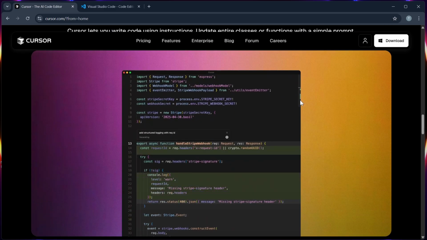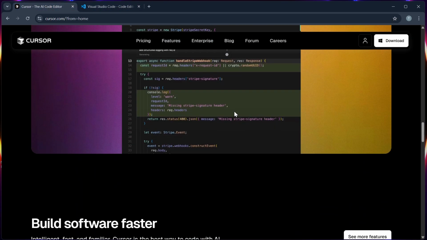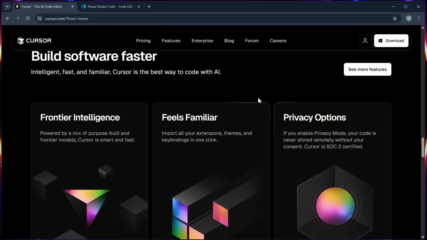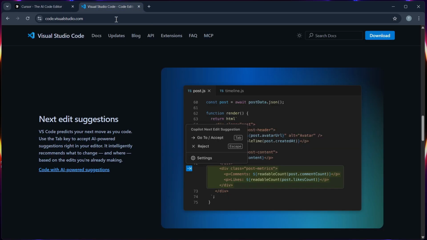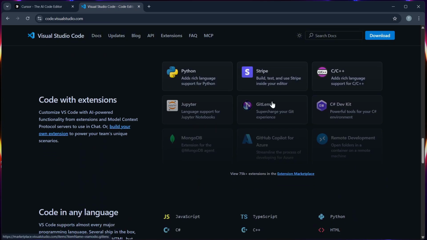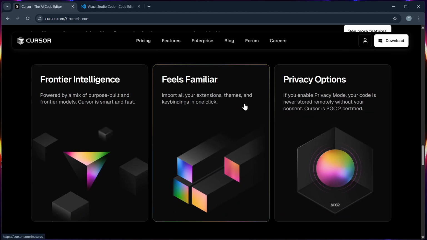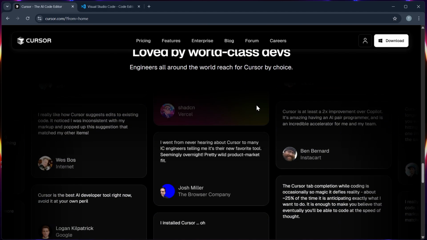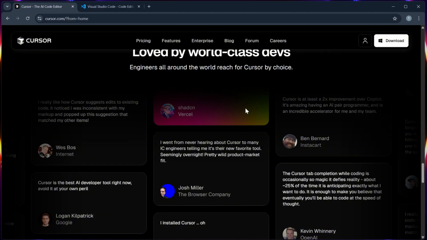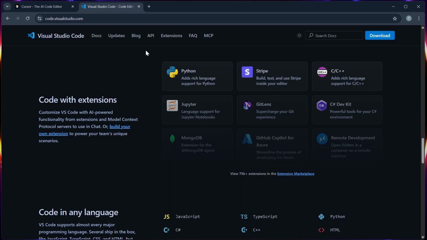Number 4, collaboration. Both of them support Live Share and remote pair programming, but Cursor AI's suggestions feel more intuitive during collaborative debugging. Number 5, use case suitability. VS Code is better for general development and wide framework support, while Cursor AI is ideal for fast prototyping, learning, and AI-first workflows.